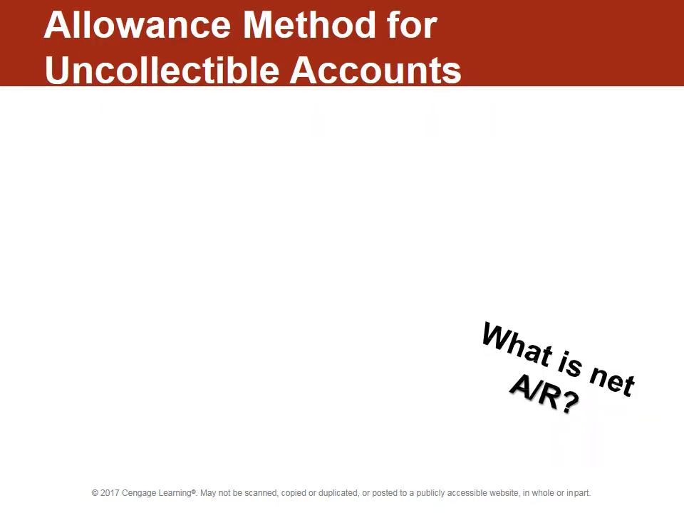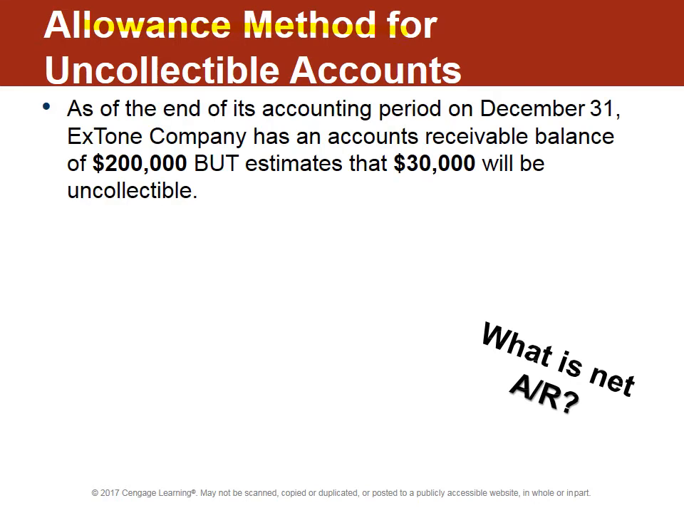Okay, so let's look at the allowance method for uncollectible accounts with an example. Extone Company has accounts receivable of $200,000 and estimates that $30,000 will be uncollectible or at some stage in the future go bad. Again, remember, this is the matching principle. They say, sorry, you can't wait until the future, you have to record that now.